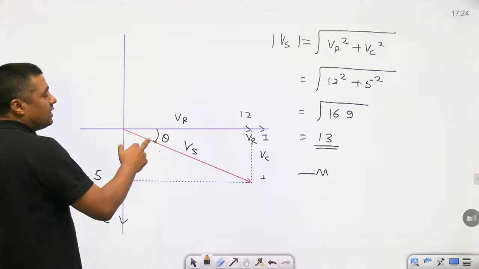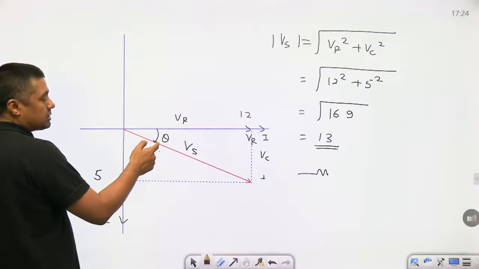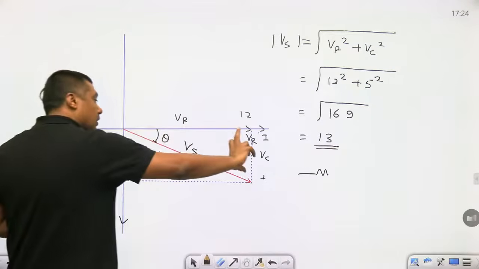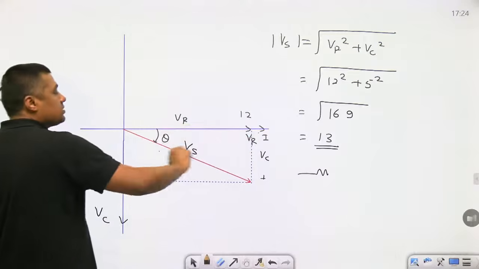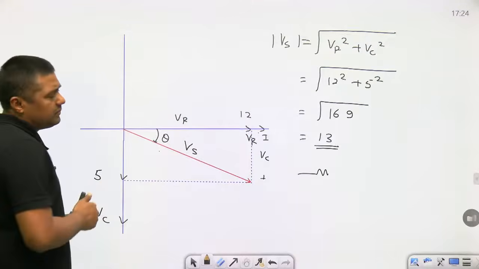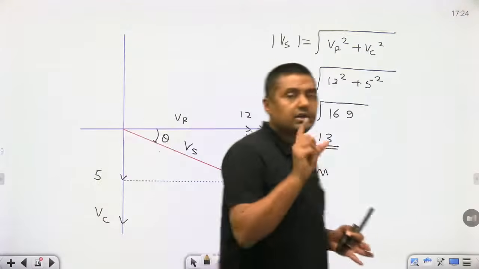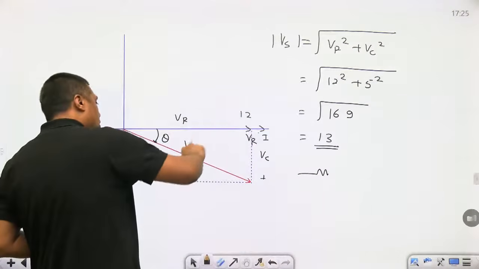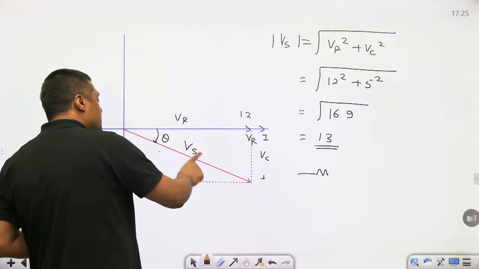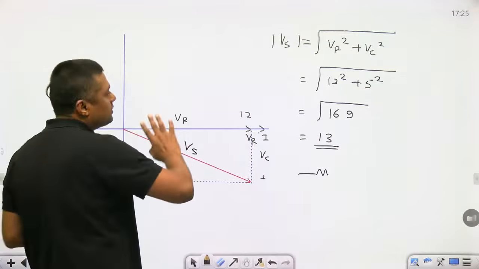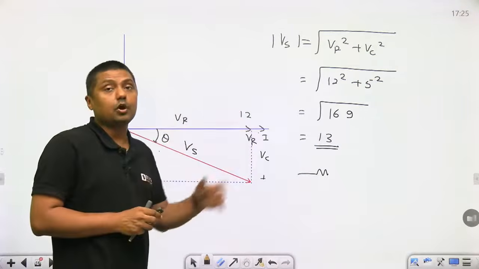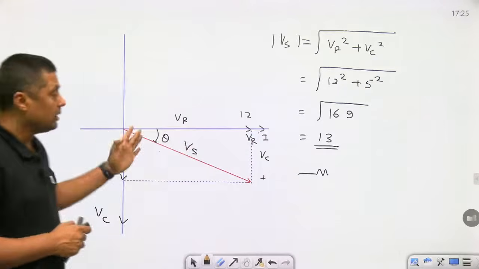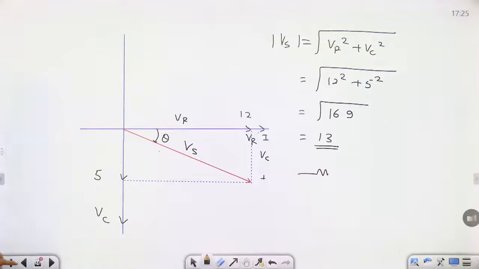So tan theta is equal to, theta is equal to what? Tan inverse of height by base. So VC by VR, you can find the angle. VC by VR. But it is negative. Why is it negative? Because it is in an anti-clockwise direction, and voltage VS lags I. And that's why it is called a leading circuit, because current leads the voltage. Current leads the voltage. Okay.